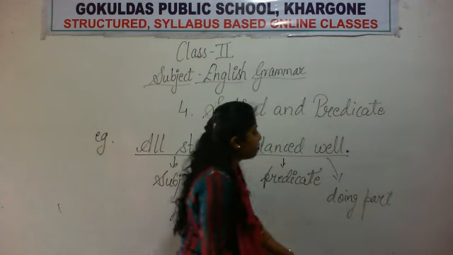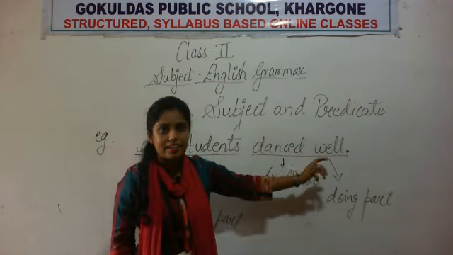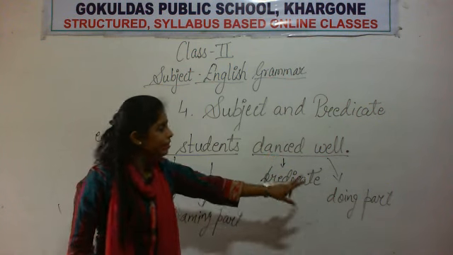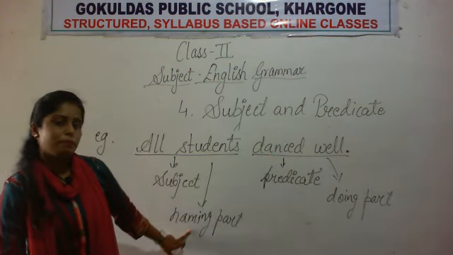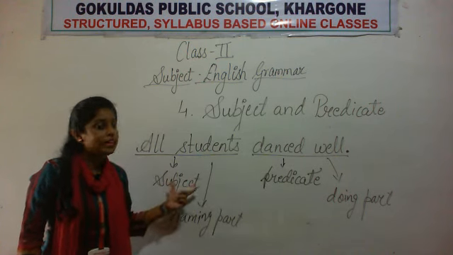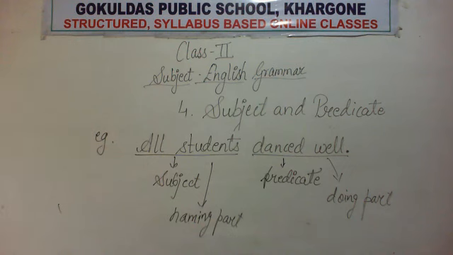Why is it the doing part? ये part doing part क्यों है? क्योंकि ये part हमें बता रहा है कि यहाँ पर कुछ काम हो रहा है, right? So this is the doing part of the sentence and all students is the naming part. Therefore, all students is the subject part of the sentence and danced well is the predicate part. Just take a look at the example.